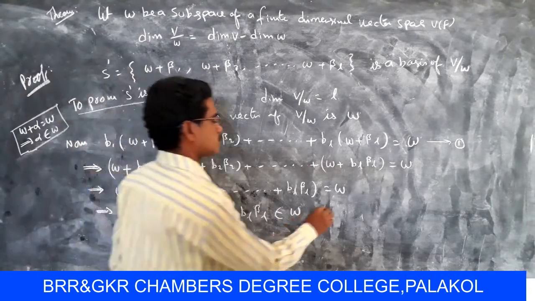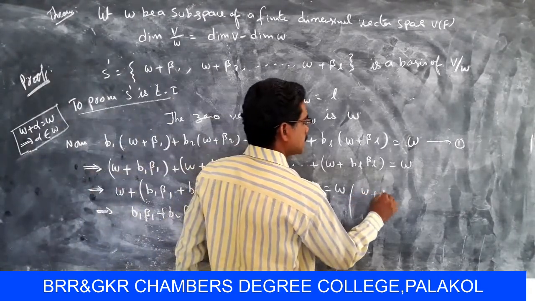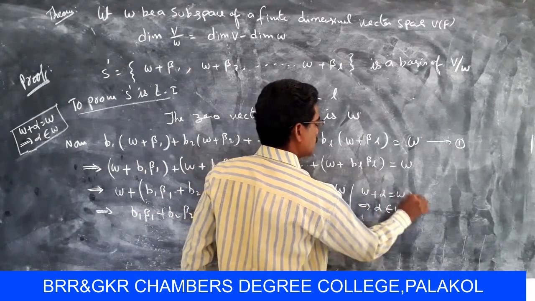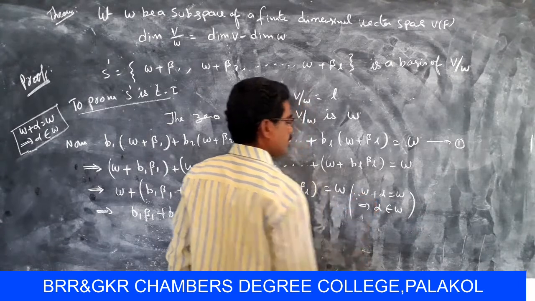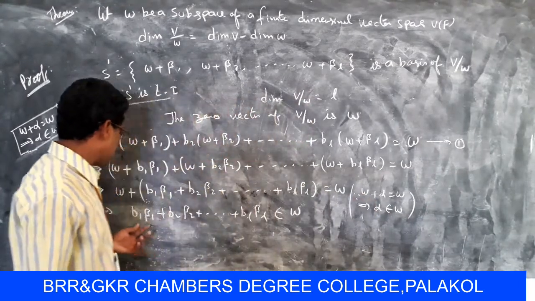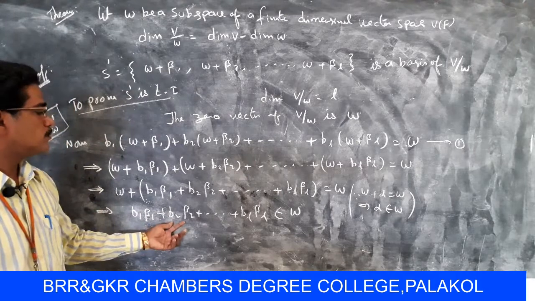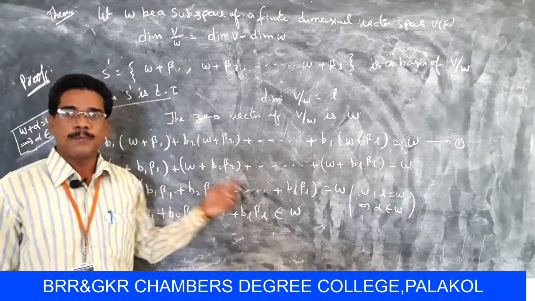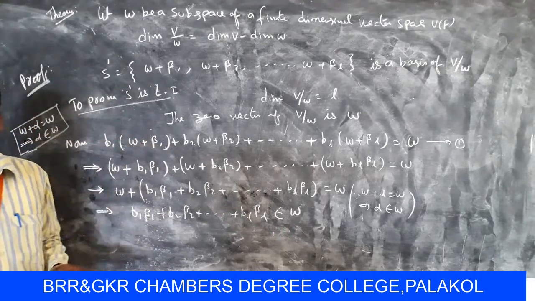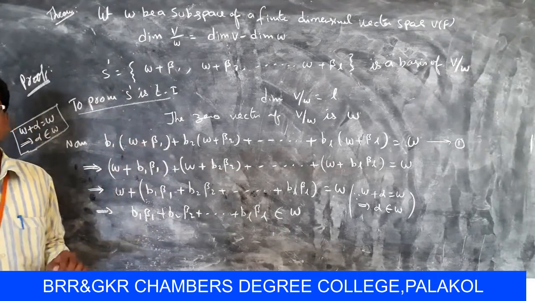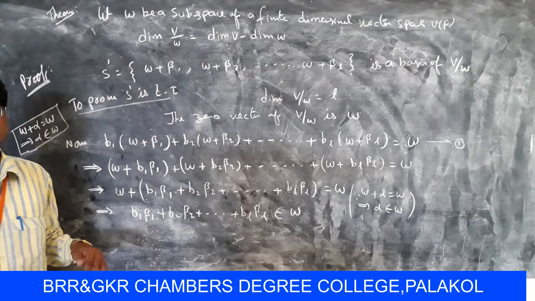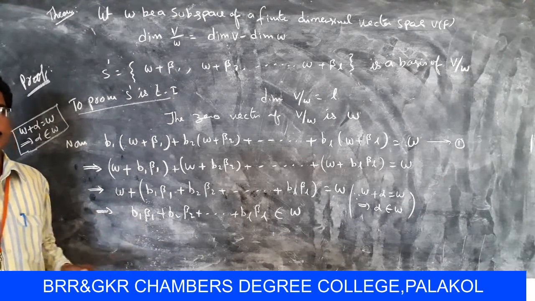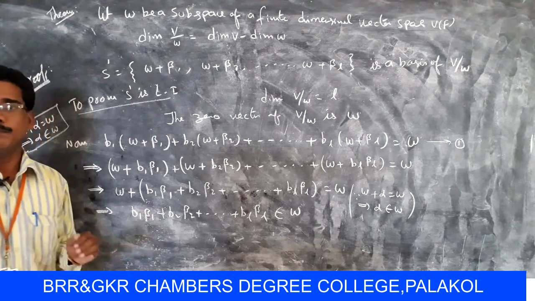Since W + α = W implies α belongs to W, finally b1 β1 + b2 β2 + ... + bL βL belongs to W. But any vector of W is a linear combination of elements of B.